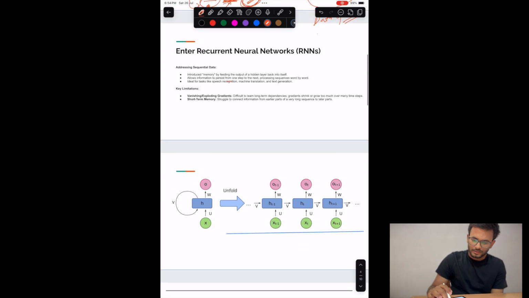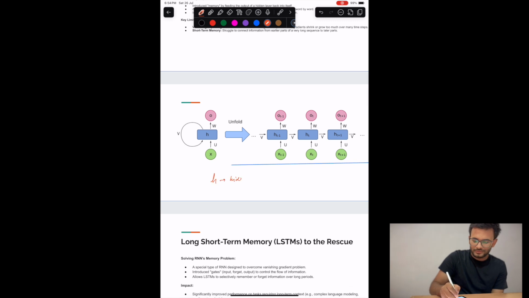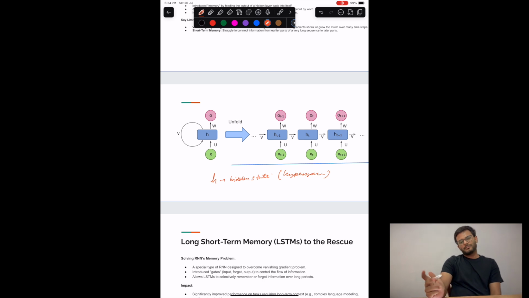So this was a simple RNN. RNN we won't be covering much. H is the hidden state. The hidden state is a hyperparameter which we provide, and it basically determines the length of context that the LSTM or RNN will be able to capture. It is a time sequence model. So h_t defines the hidden state at time t, and so on.